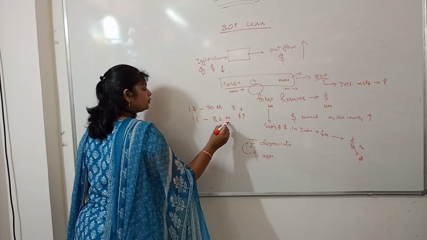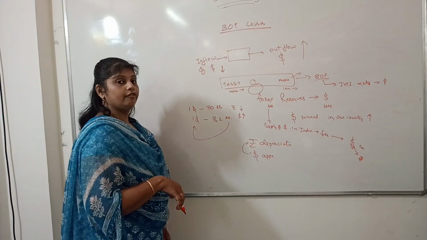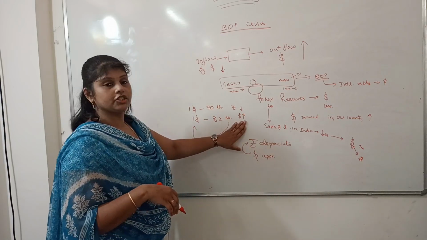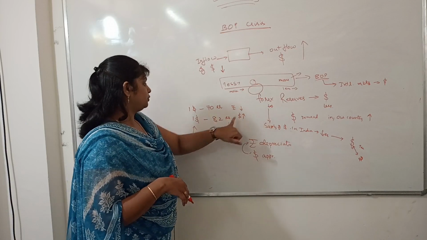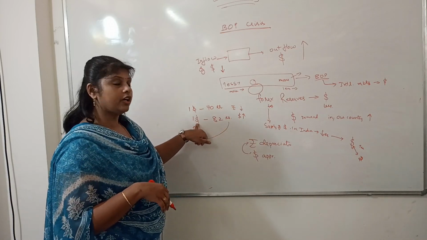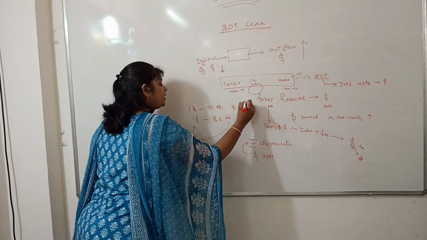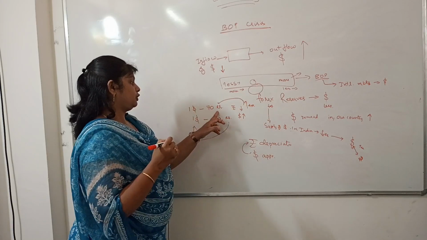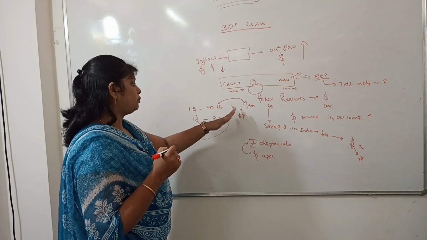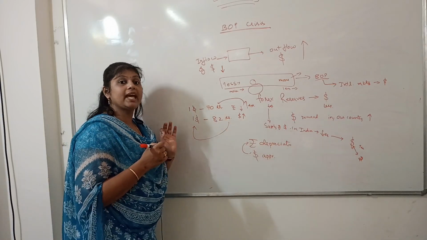More rupees we need to pay for $1. That is called appreciation or depreciation of the rupee. Whenever the rupee depreciates, we need to pay more rupees for $1. Whenever the rupee appreciates, we need to pay fewer rupees for $1. That is called appreciation and depreciation of the rupee against the dollar.